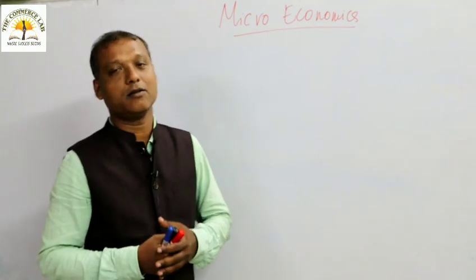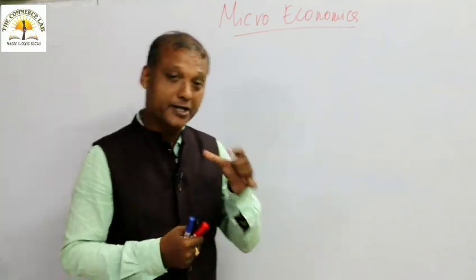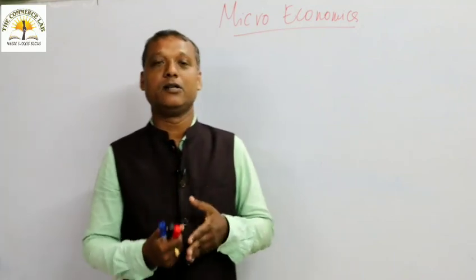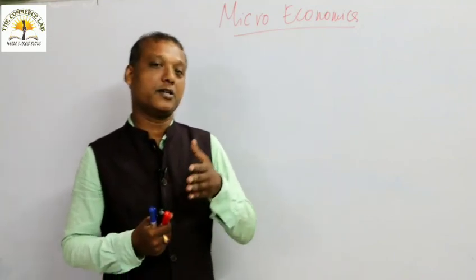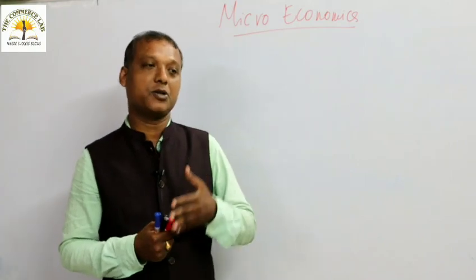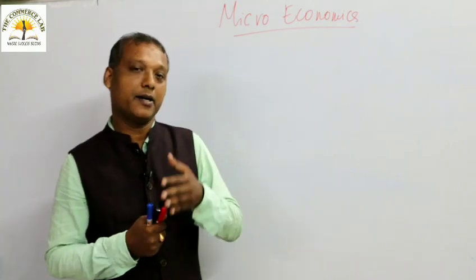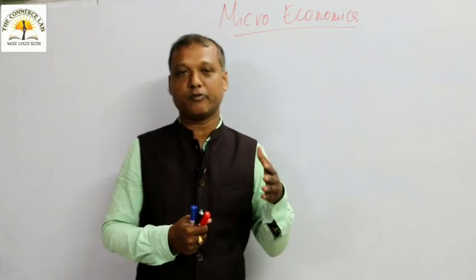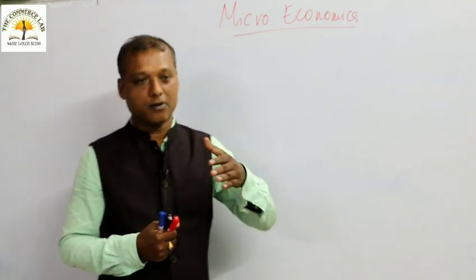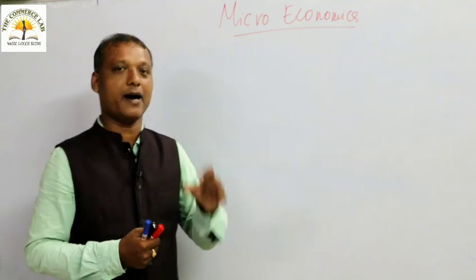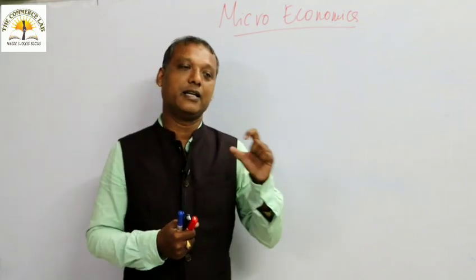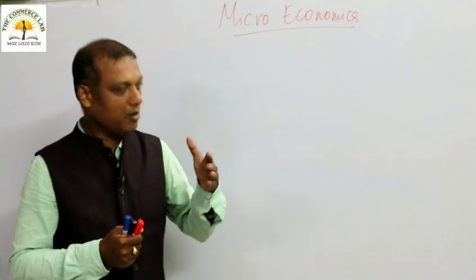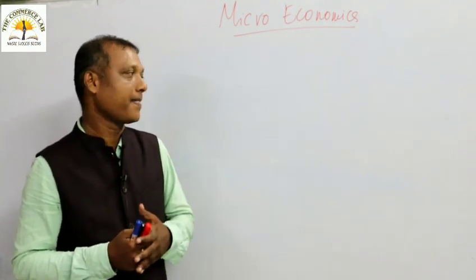In chapter 1 of microeconomics, we will study demand. Our discussion will start from demand. We will study the law of demand, elasticity of demand, indifference curve, and indifference curve properties, all in detail. So, your chapter 1 basically consists of demand and indifference curve. I will tell you everything in detail.